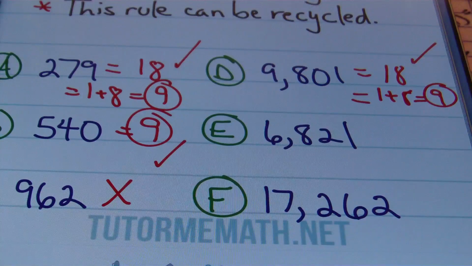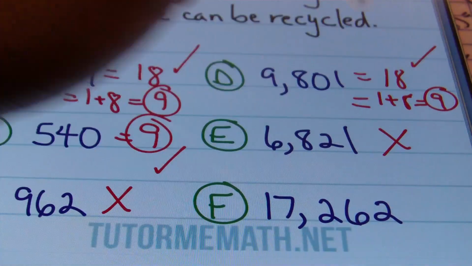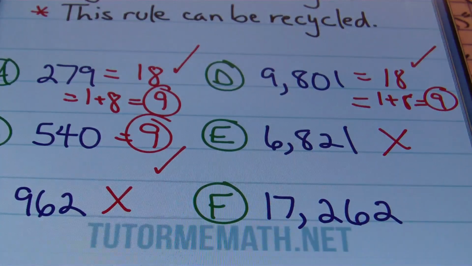Okay, so now we have E. With E, we have 6,821. If I add the digits together, you'll have 6 plus 8, which is 14. 14 plus 2 is 16. 16 plus 1, though, is 17. So that's not going to work. Sorry.